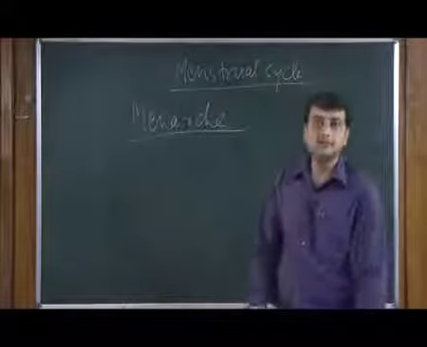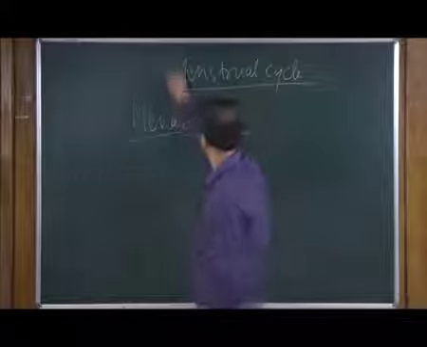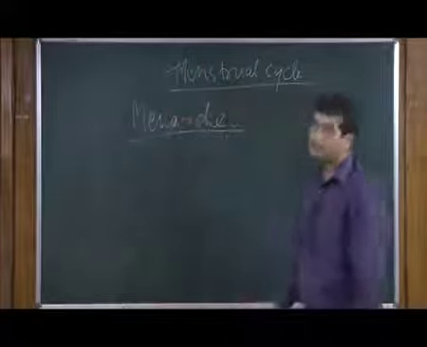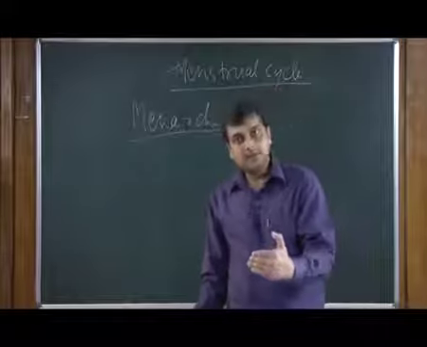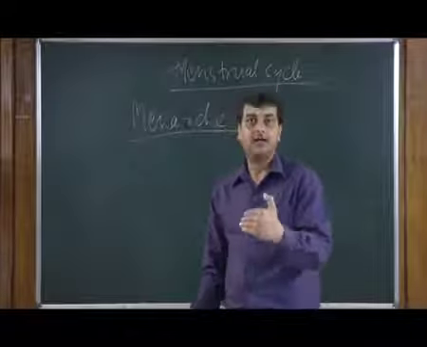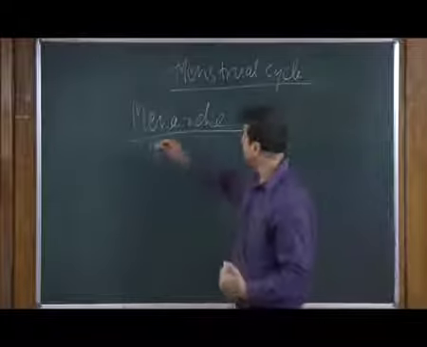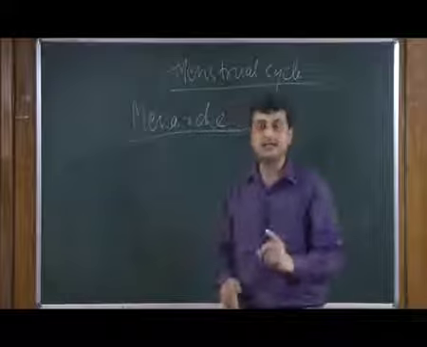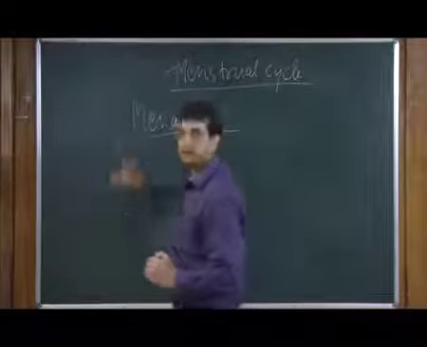Menarche is nothing but the start of the reproductive cycle, and that reproductive cycle we are discussing is called the menstrual cycle. So, the menstrual cycle gets a start in human females after attaining maturity, which is called puberty. So, at puberty, the first menstrual cycle encountered by a female is called menarche,